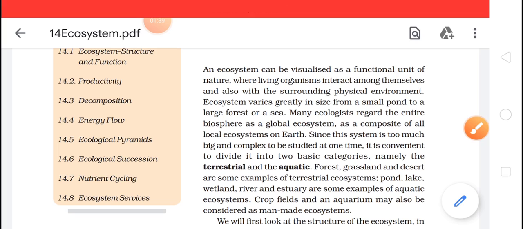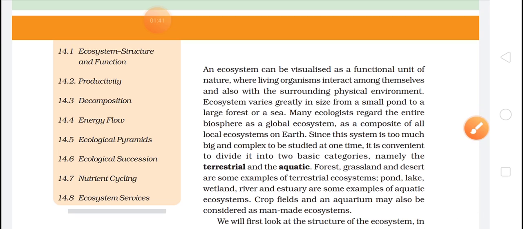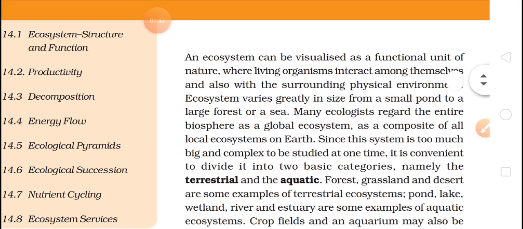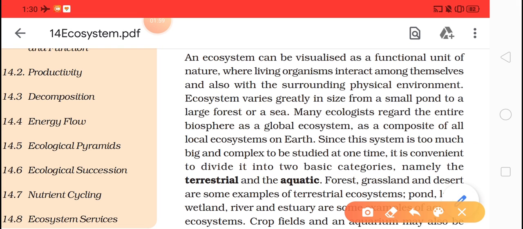So if we start with the ecosystem, as you know, the ecosystem is a very wide concept, and it can be visualized as the functional unit of nature. So how can we exactly define an ecosystem?